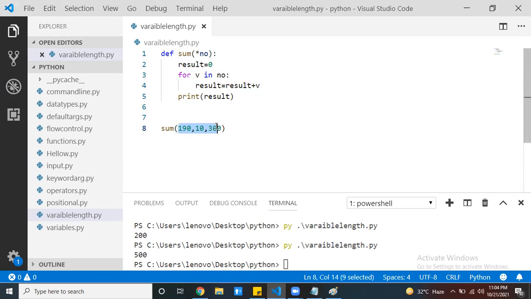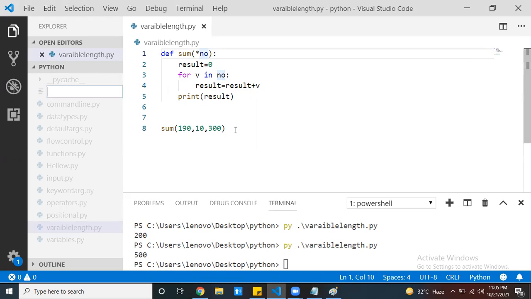If you pass key value pairs, multiple key value pairs, as arguments while calling a function, how can we hold those key value pairs? By using the keyword argument. Now come here, I can show you programmatically.